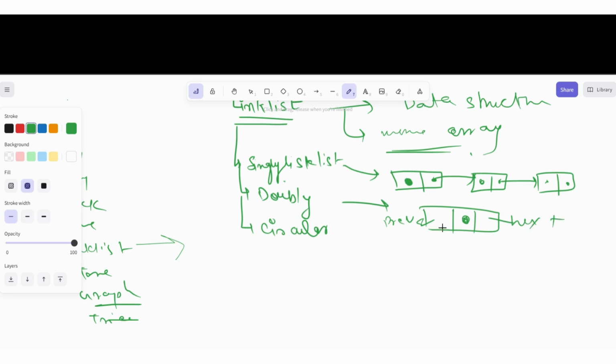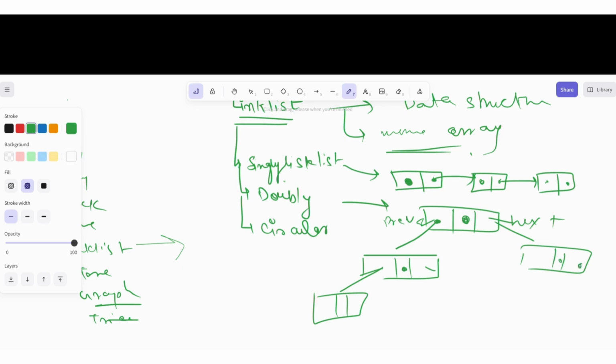Previous can point to another node, in which there will be data, next and previous, and it can point to another node in which data, next and previous are present. Or it can be null also. It's not necessary that there will be data. It can be null.